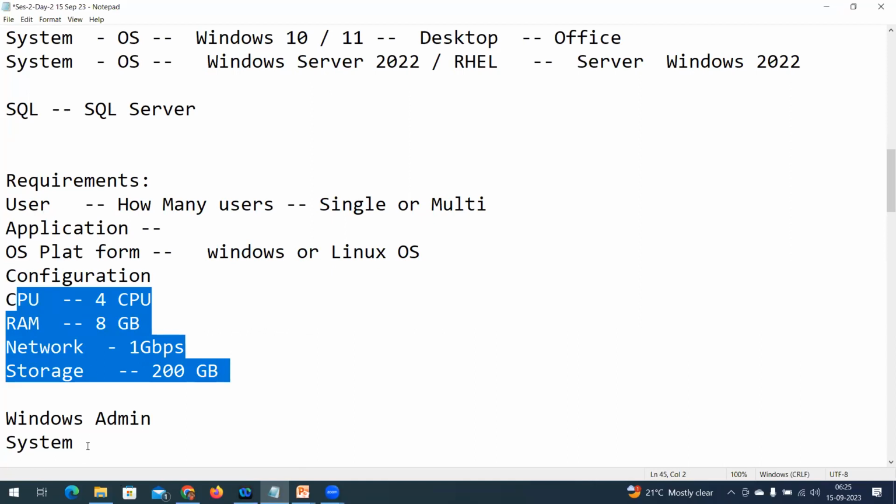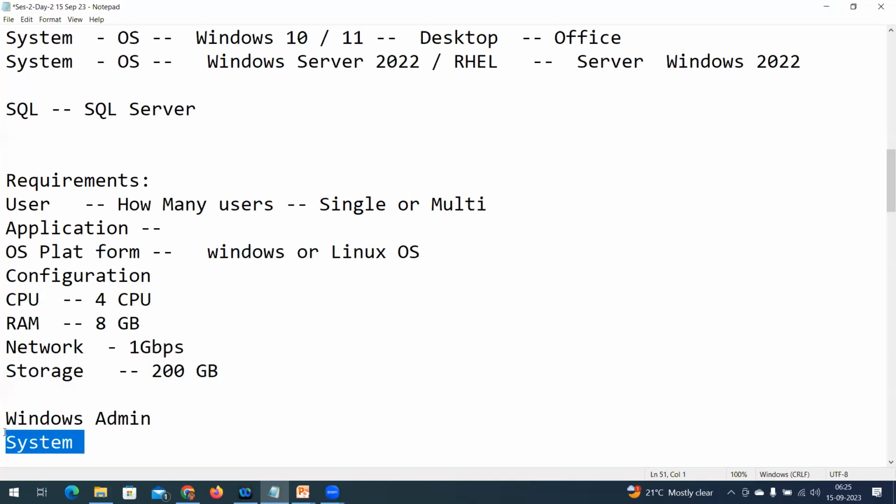Either we need to go with the same system configuration, or else we need to forecast the future requirement. How can we upgrade? By understanding the future forecast, we can understand whether this server configuration is suitable for this application to run and serve it.